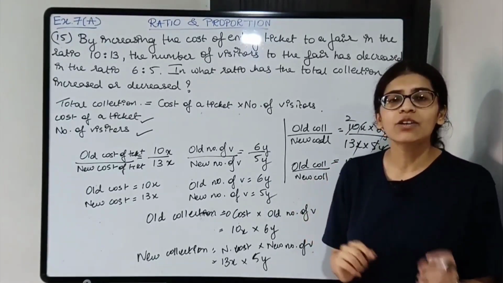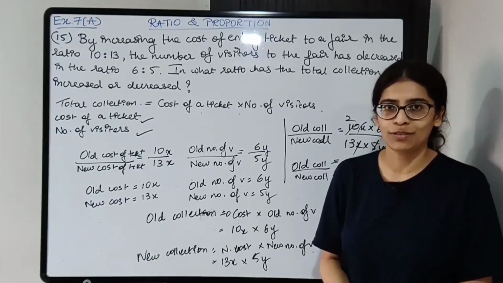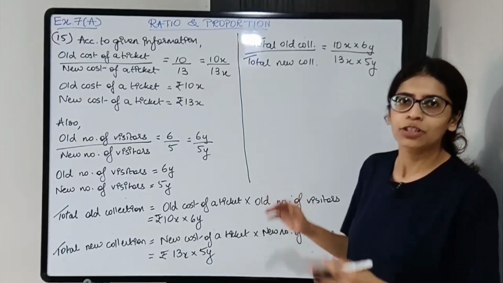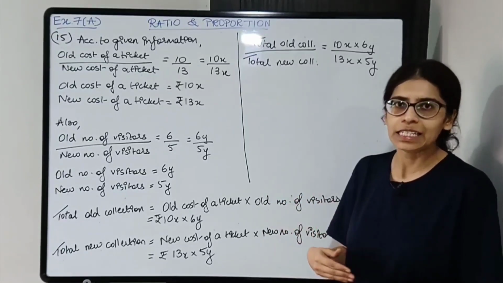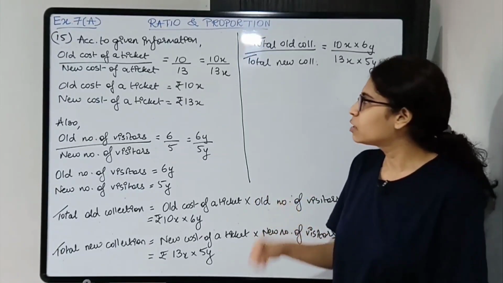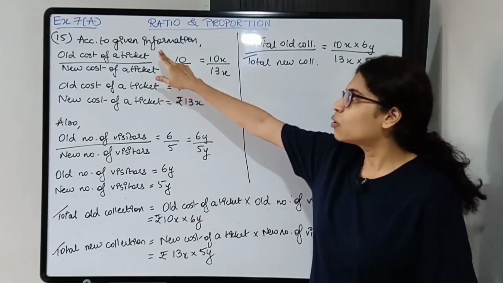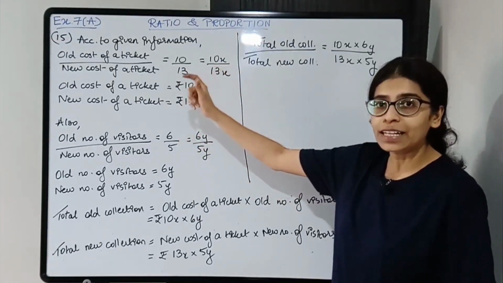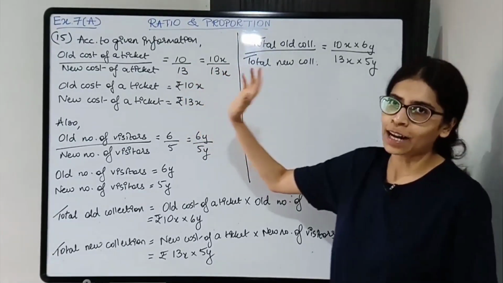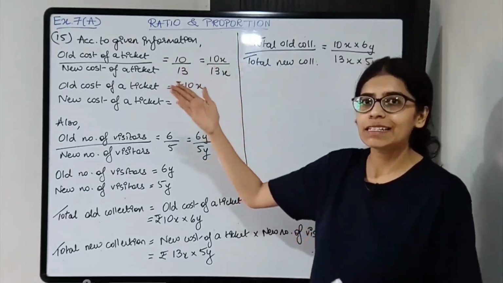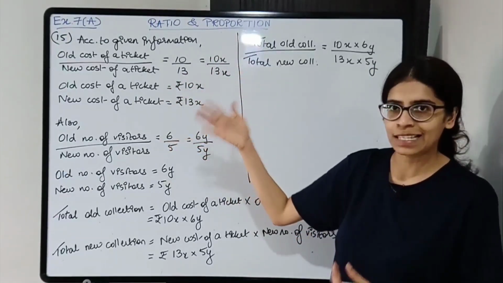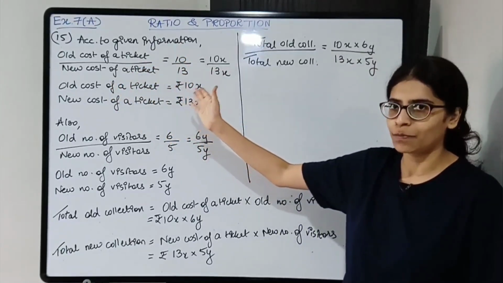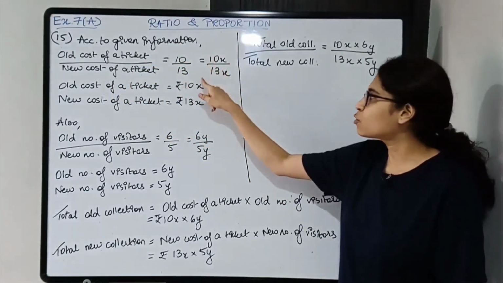Okay, so let us now write down the statements in proper manner and then solve. We'll start with the first ratio given to us. So the first ratio is about the cost of a ticket, which has increased in the ratio 10:13. Okay, so according to given information, the old cost is to new cost is 10:13. Make sure that you write it in correct order. Okay, so for that I've already given you a trick. Old is less and new one is more because it has increased. So old will be in front of the smaller number and new will be in front of the bigger number. Okay, so it is 10:13.